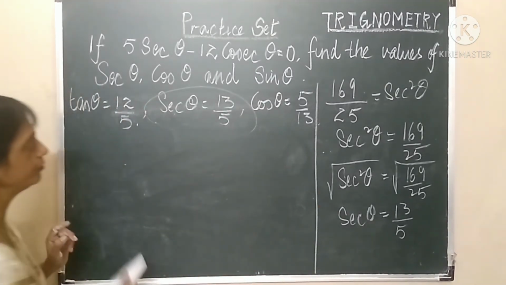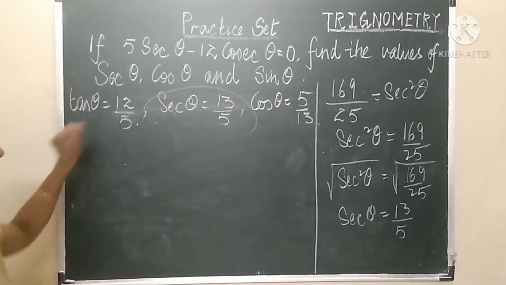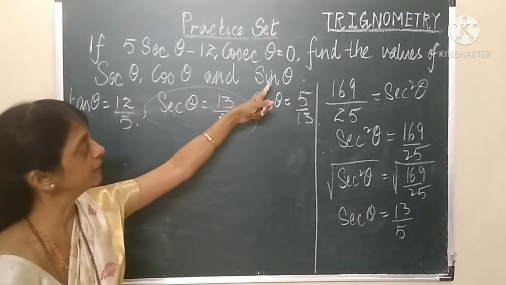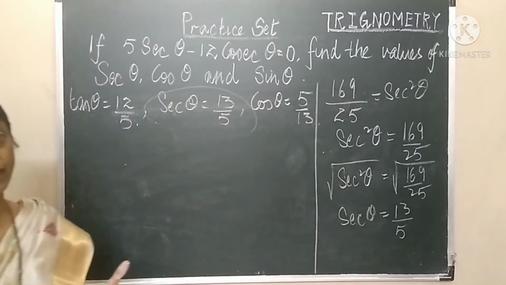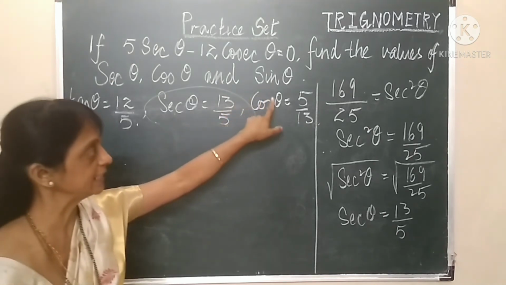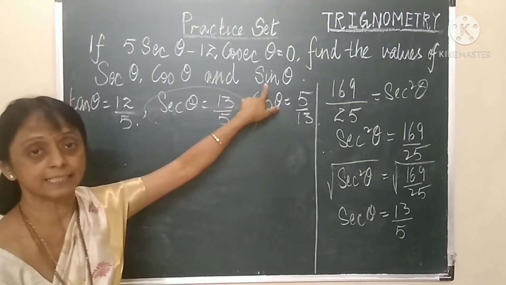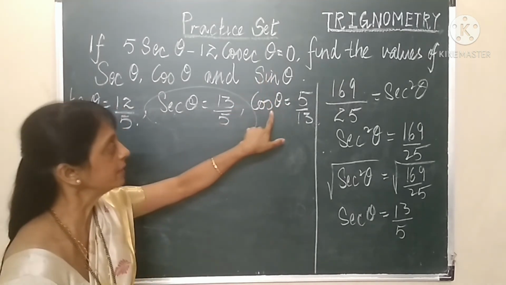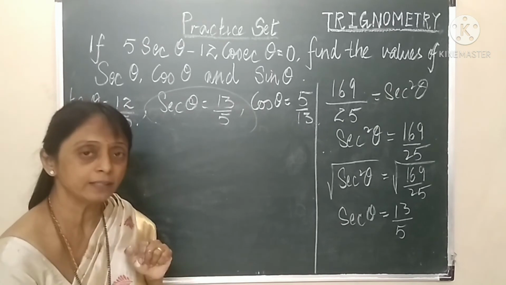If we observe, children, we know the value of tan theta, we know the value of cos theta, we have to find out ultimately the value of sin theta. Now again, it depends on us, children. Logically, if you use any method, we are able to find. For example, if we want to find out sin theta, definitely we can use the trigonometric identity. Sin square theta plus cos square theta is equal to 1.